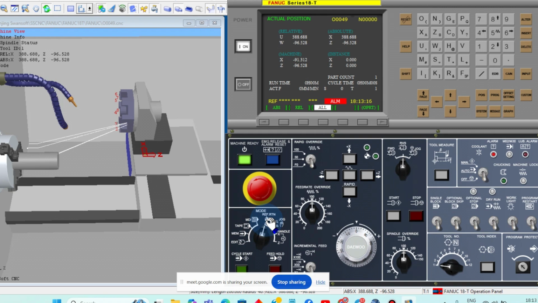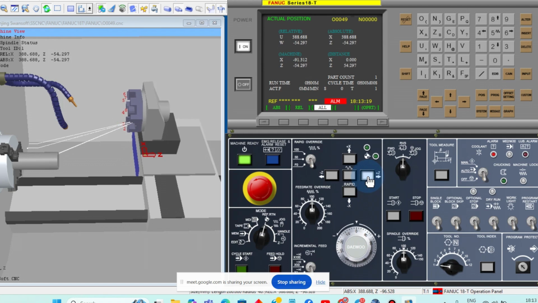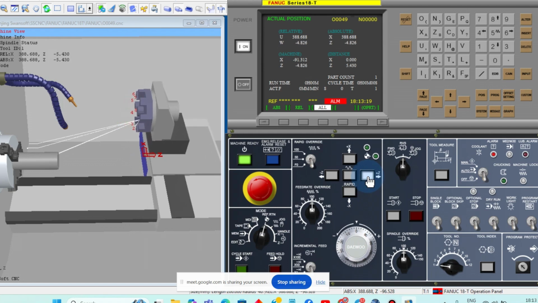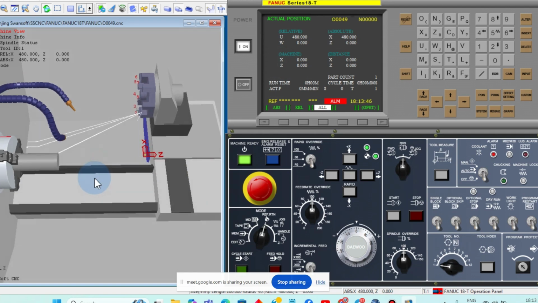Just go to this knob, plus Z plus. Now the Z axis is on home position. X plus. X is also returned to home position. Now we can see the machine value of X and Z axes is on home position. This is the first level.